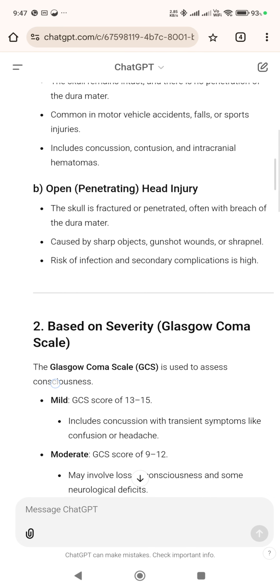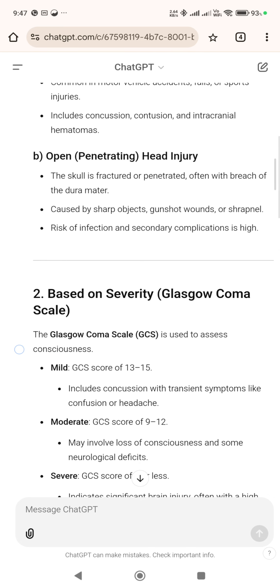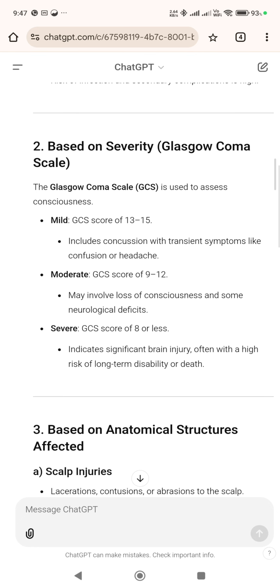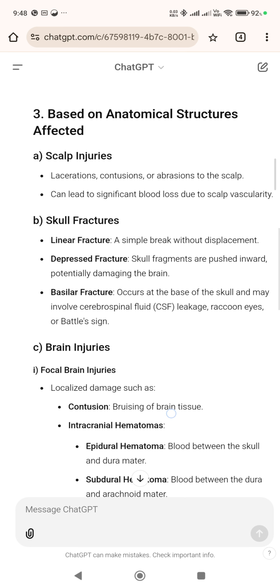Number 2. Based on severity, Glasgow Coma Scale. The Glasgow Coma Scale, GCS, is used to assess consciousness. Mild, GCS score of 13-15, includes concussion with transient symptoms like confusion or headache. Moderate, GCS score of 9-12, may involve loss of consciousness and some neurological deficits. Severe, GCS score of 8 or less, indicates significant brain injury, often with a high risk of long-term disability or death.